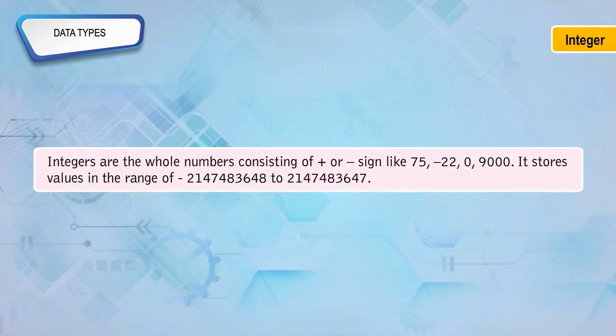Integers are whole numbers consisting of plus or minus sign, like 75, -22, 0, 9000. It stores values in the range of -2147483648 to 2147483647.